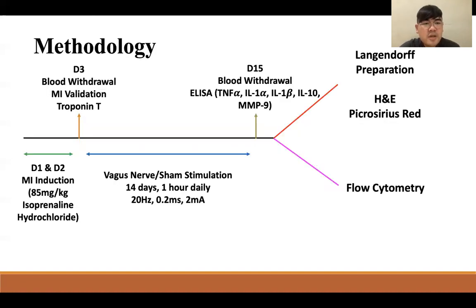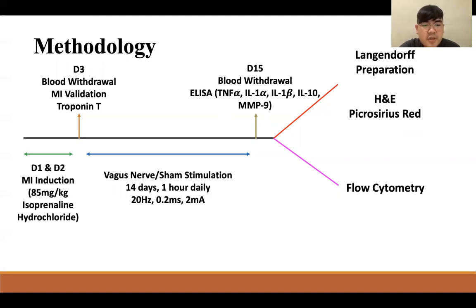This is the methodology of my research. On day 1 and day 2, I will induce MI with subcutaneous injection of 85 mg per kg of isoprenaline hydrochloride. And then on day 3, I will withdraw the blood from tail vein and validate MI by performing troponin T ELISA assay. Afterwards, I will start my vagus nerve sham stimulation for 14 days, 1 hour daily at a stimulation intensity of 20 Hz, 0.2 millisecond, 2 milliampere.